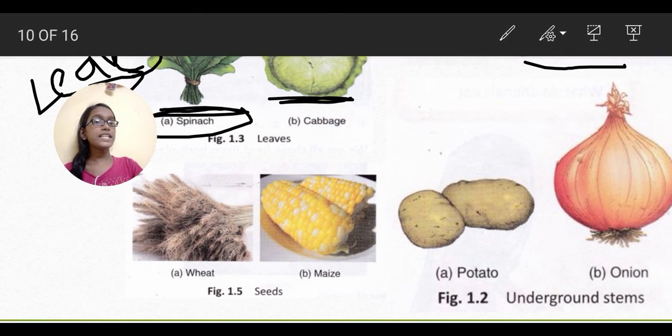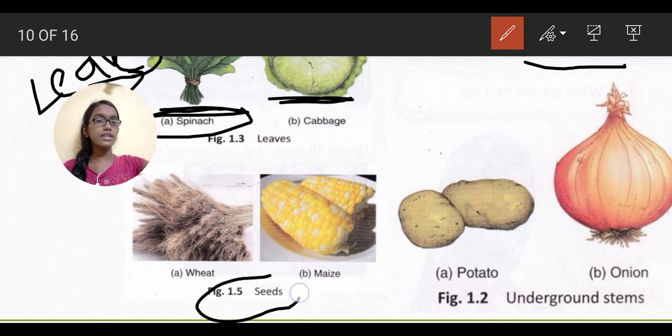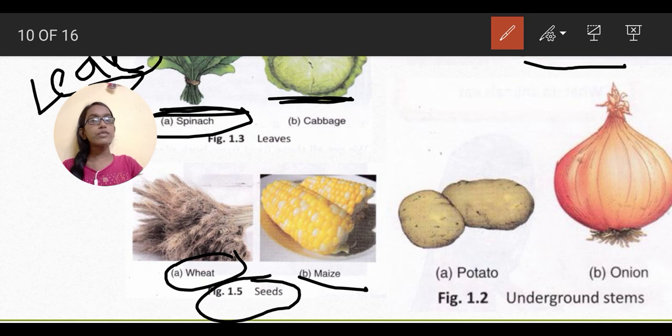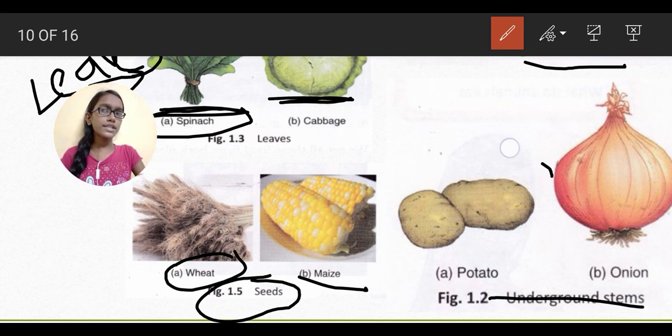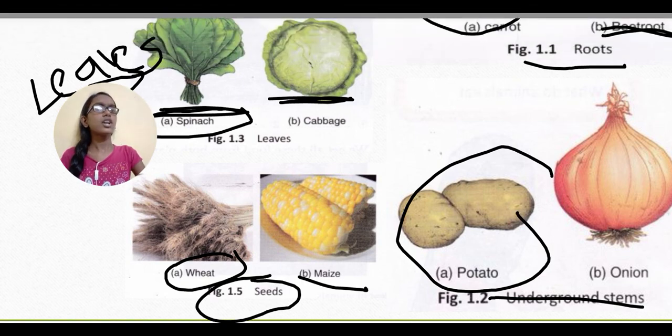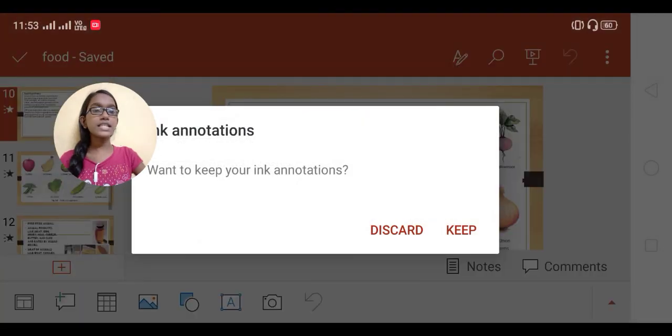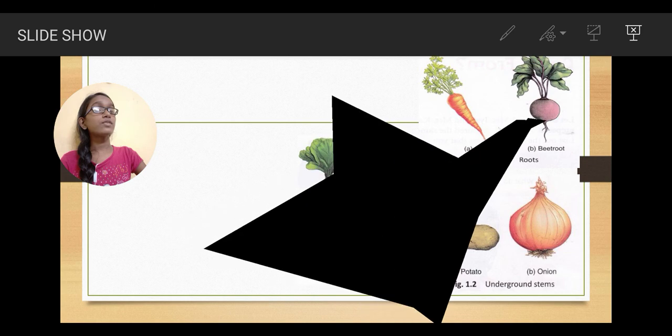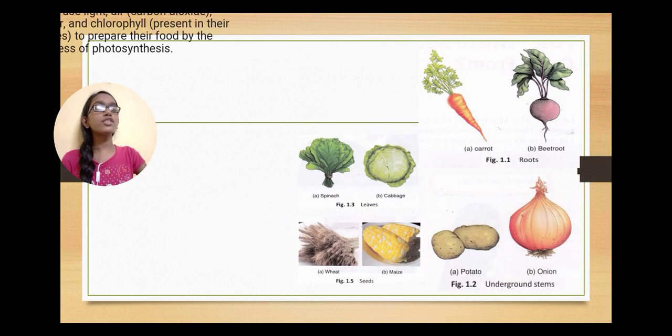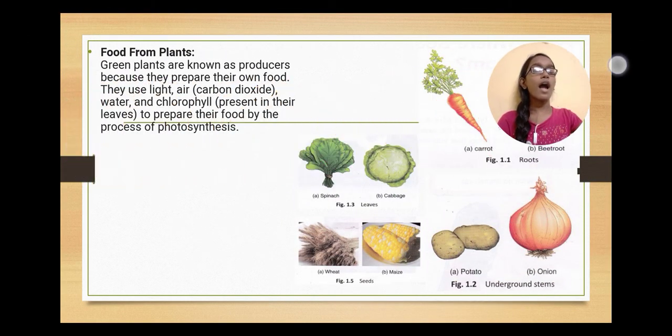Then seeds. We also eat seeds of plants. Do you know it? Then the maize is a plant seed, then the wheat is a plant seed. If you keep them in soil, then they will grow to crops or plants, you can see. Then the underground stems. We also eat stems like potatoes and onions. So this means we are eating all the parts of the plant. This means that we are seriously eating all the parts of the plants. Fine. So the conclusion of the slide is that we have food from plants.